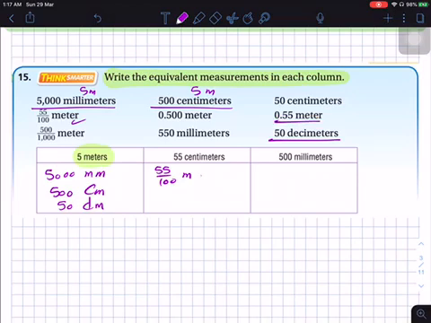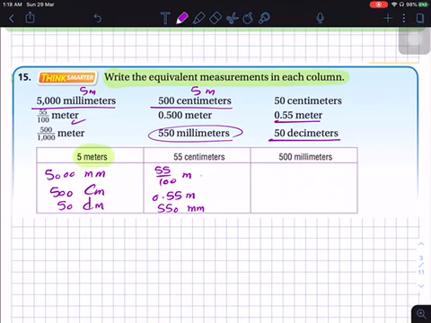And this one as well is correct, because if you multiply by 100, it will be 55 centimeters. And this one, if we divide 550 millimeters by 10, it will be 55 centimeters. And what else? Nothing else.